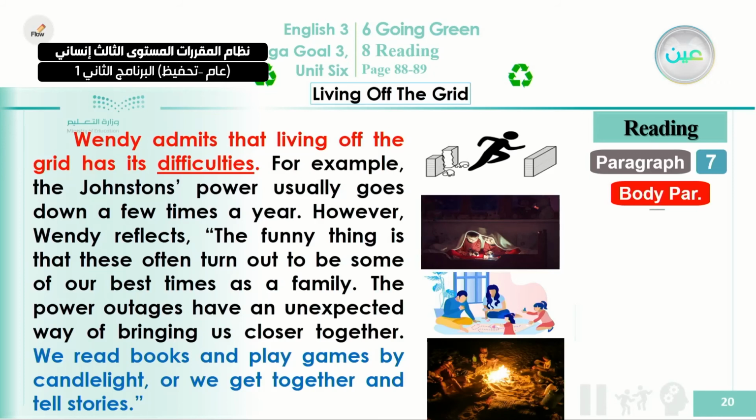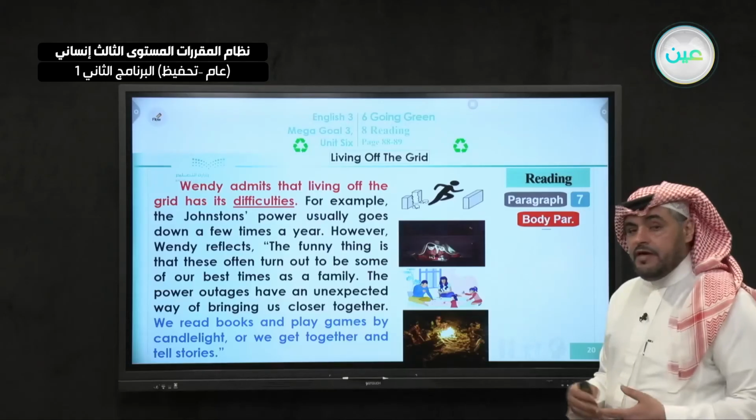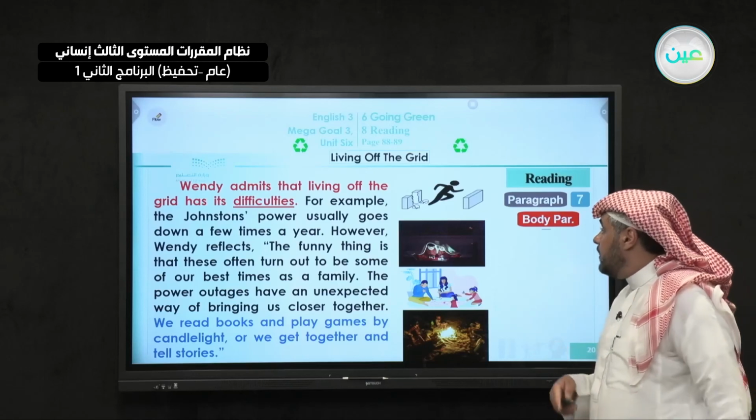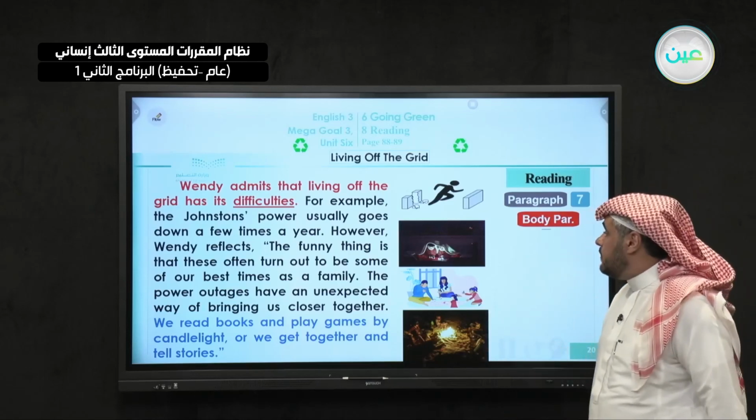Okay. Now you notice that Wendy also explains that she feels happy when there is an outage of electricity, when the electricity stops, because she feels happy when her family members gather together to just chat and play games and so on. So she likes this kind of life, which is living off the grid.